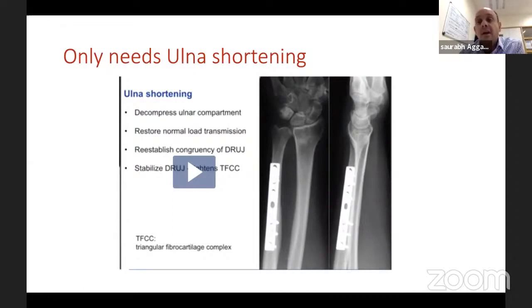Then another concept is, are there any cases where you have to shorten both the radius and ulnar? Again, I haven't personally done a case, so I couldn't put any x-rays, but yes, there are. If your radius is shortened more than 2 centimeters or around 2 centimeters, then there's a limit to how much you can jack out your radius. So after 1.5 centimeters, if you've still not got your neutral ulnar variance, then it's better to combine it with ulnar shortening.